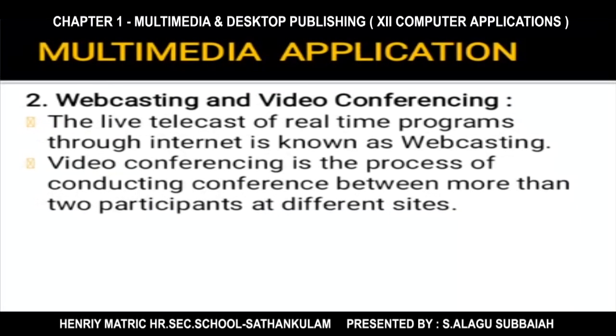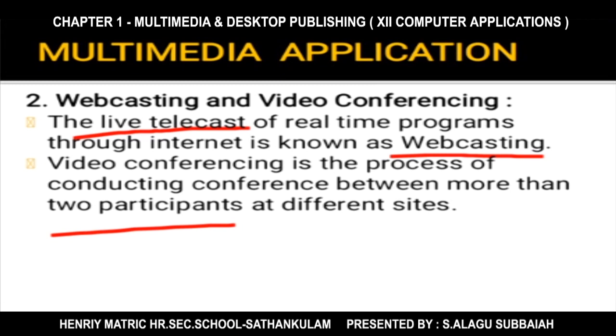Next, we'll see the multimedia applications webcasting and video conferencing. What is webcasting? It is the live telecast of any program, such as a cricket program or any other reality program. What is video conferencing? It is the process of conducting a conference or online meeting between more than two participants. They are at different sites, but they can interact face to face.